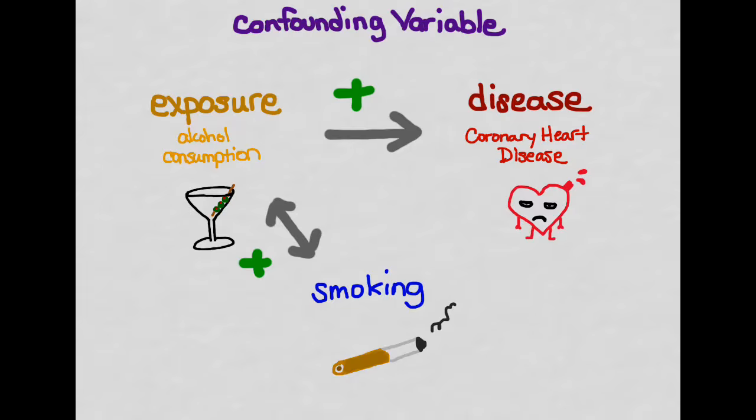First, it is correlated with the exposure. Okay, so it doesn't matter what direction it goes in, so it's correlated. So this could cause this, or this could cause this, but these two are associated in some way. And the confounding variable is also associated with the disease. So smoking is related to coronary heart disease.